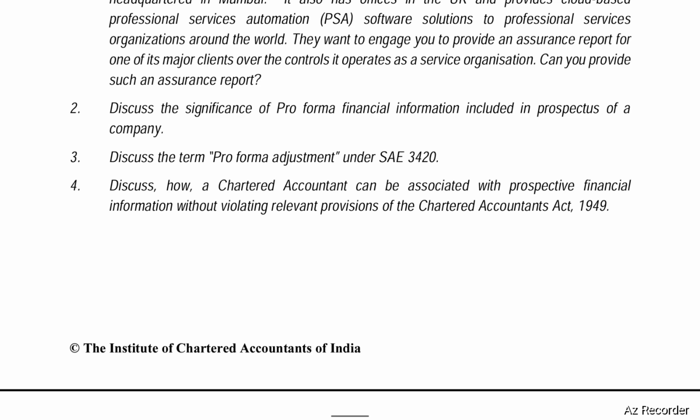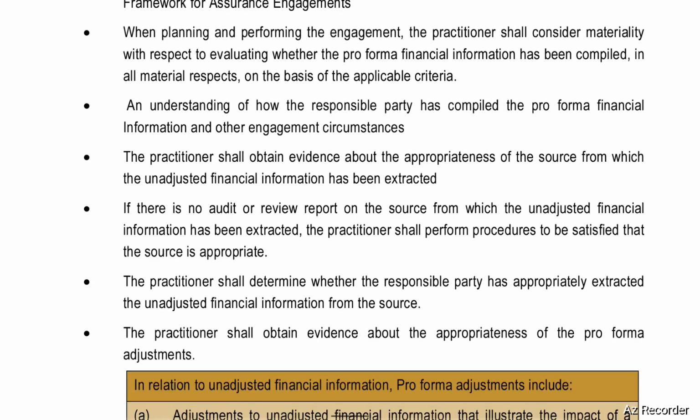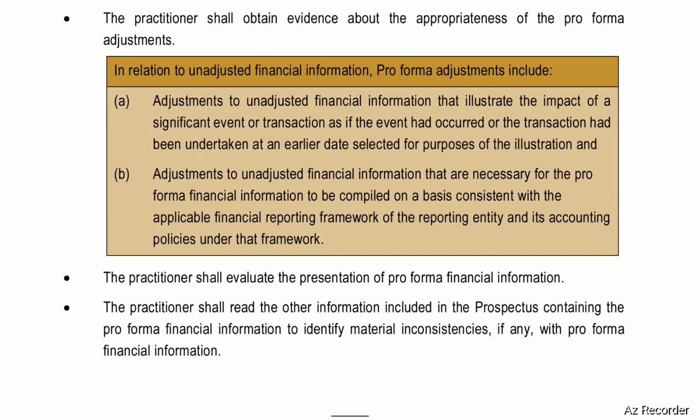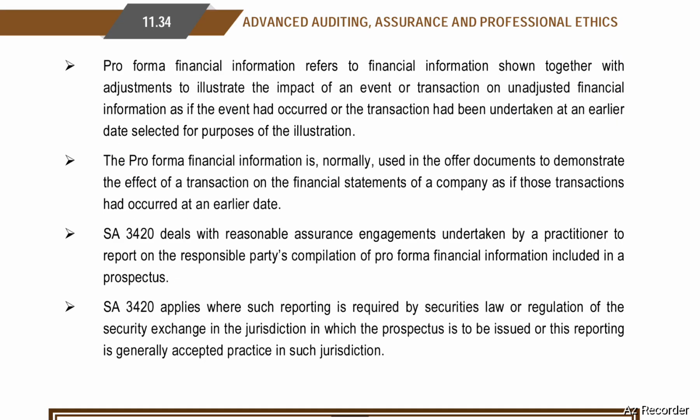Discuss the term pro forma adjustment under SAE 3420. In relation to unadjusted financial information, pro forma adjustments include adjustments to unadjusted financial information that illustrate the impact of a significant event or transaction as if the event had occurred or the transaction had been undertaken at an earlier date selected for the purpose of the illustration, and adjustments to unadjusted financial information that are necessary for the pro forma financial information to be compiled on a basis consistent with the applicable financial reporting framework of the reporting entity and its accounting policies under that framework. Next, test your knowledge question number 4.